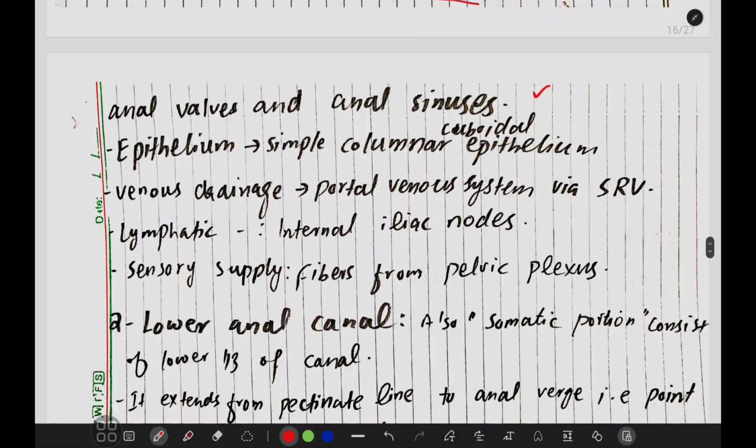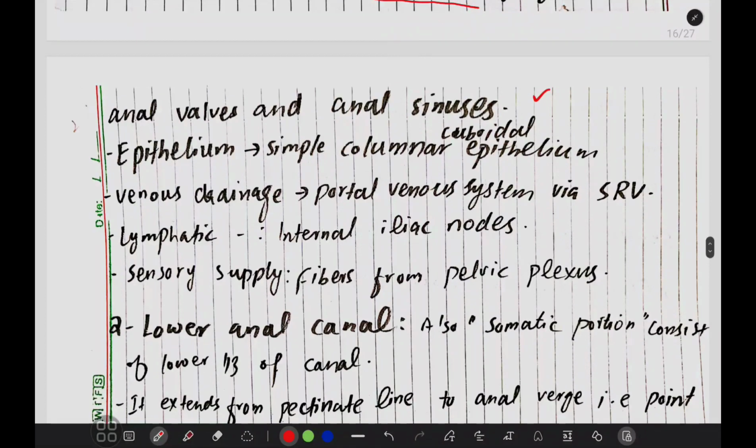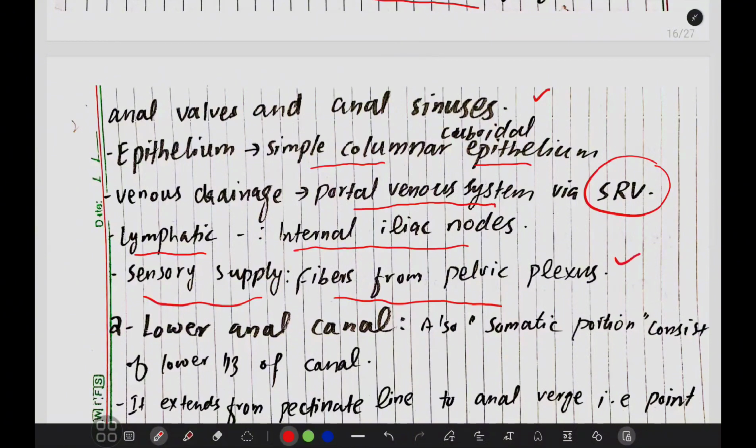If we talk about the epithelium of the upper anal canal, it is simple columnar or cuboidal epithelium. Its venous drainage is the portal venous system via the superior rectal vein, and lymphatic drainage is by the internal iliac nodes. The sensory supply of the upper anal canal is fibers from the pelvic plexus.